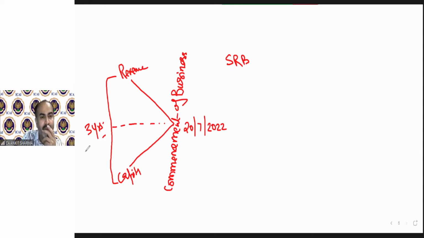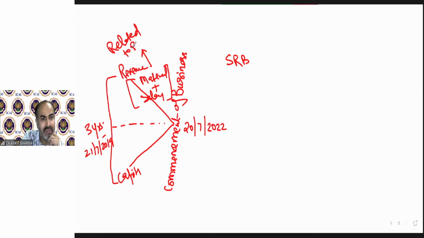That means from 21st July 2019. So any expenditure on this scientific research between this duration, on revenue or capital, but in revenue only regarding the material plus salary. Only these two expenditures can be claimed as deduction. These should be allowed only when this is related to business and the research is approved by the government, approved by a specified authority. So there are a lot of conditions.